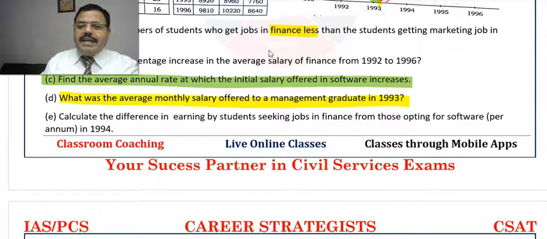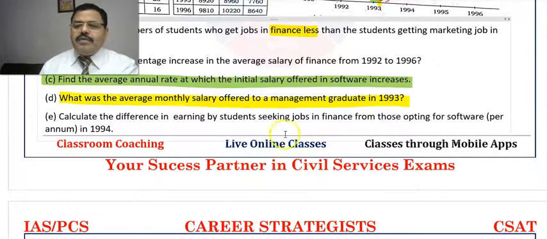Calculate the difference in earning by students seeking a job in finance from those opting for software in 1994. Difference in earning means salary multiplied by number of students.